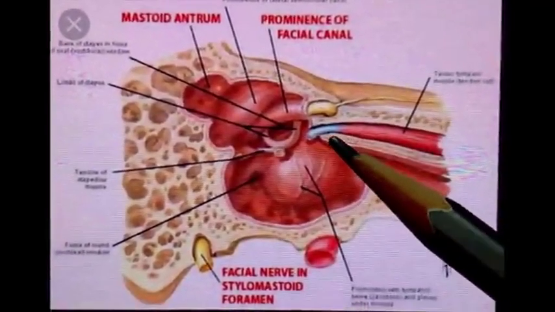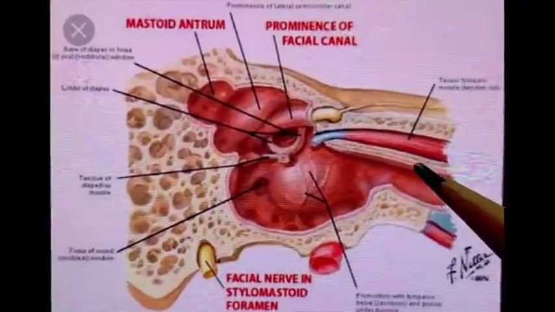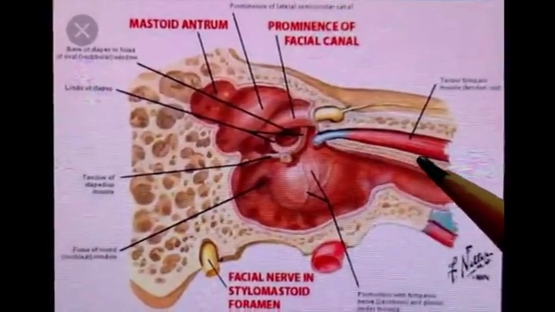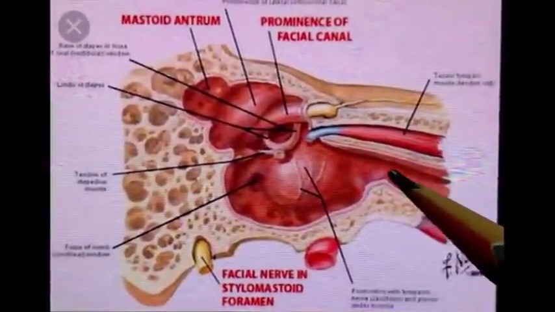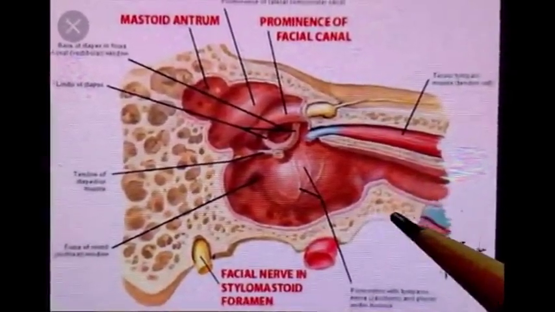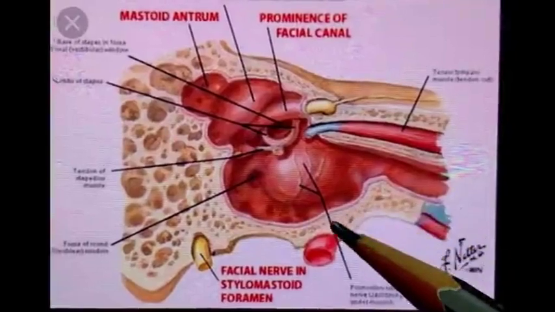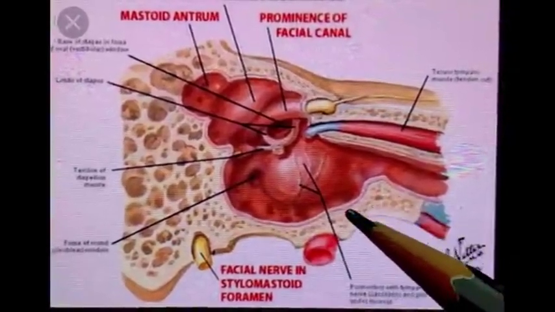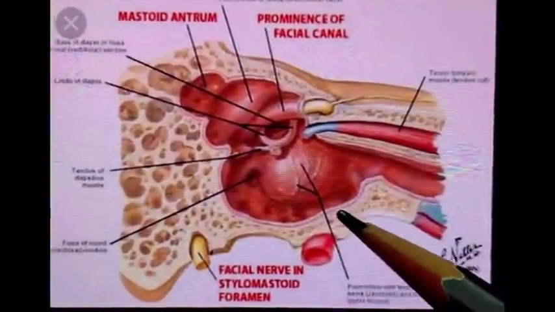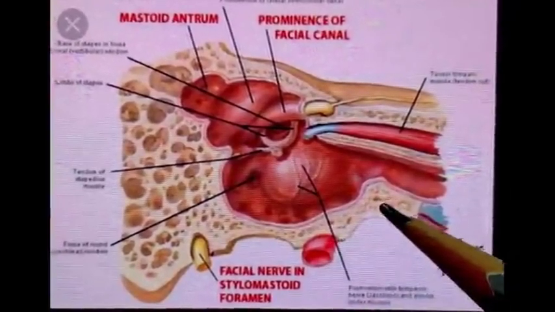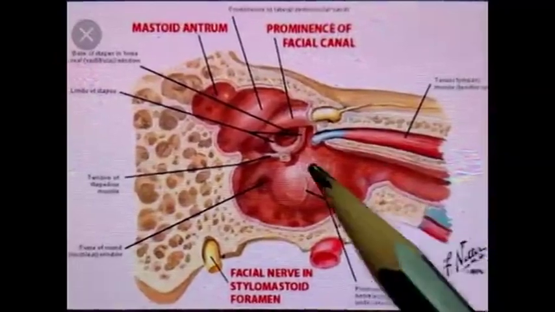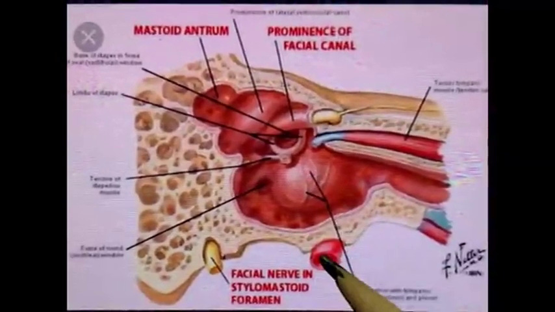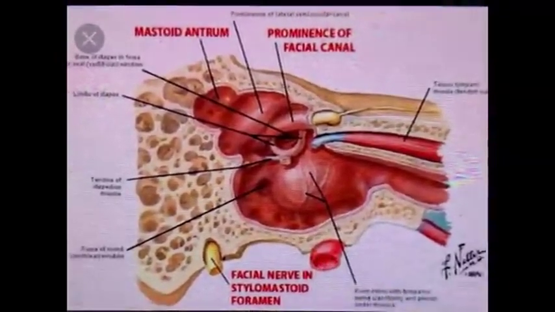Next is the processus cochleariformis, which is a bony projection. Then below that lies the auditory tube or pharyngotympanic tube, and more inferiorly lies the thin plate of bone which forms the posterior wall of the carotid canal. This thin plate of bone separates the middle ear cavity from the internal carotid artery.